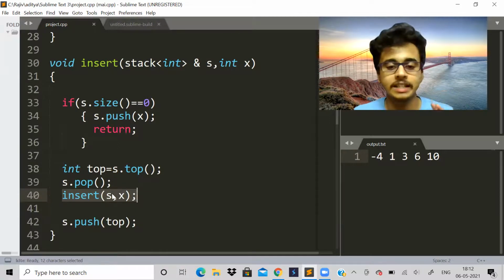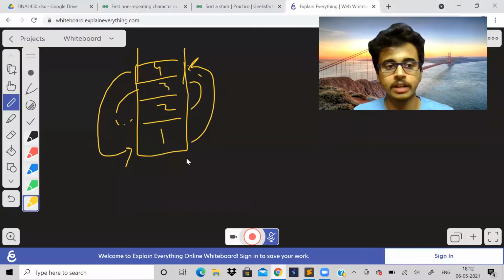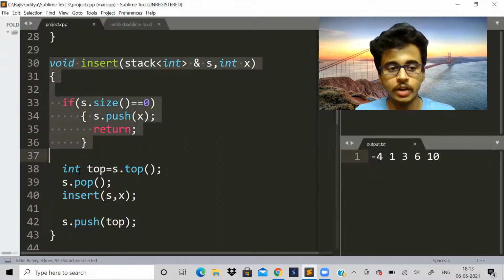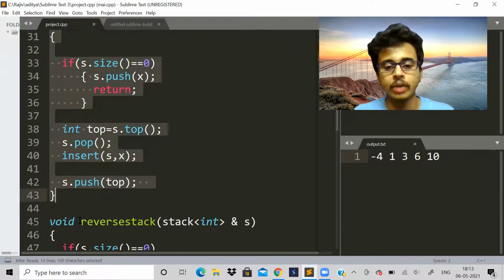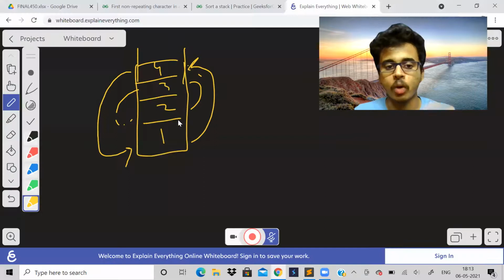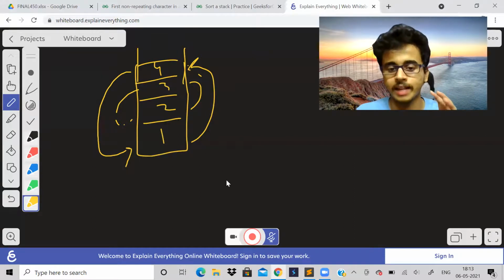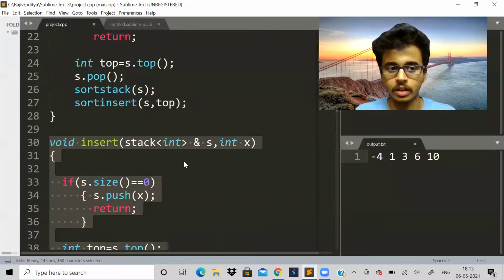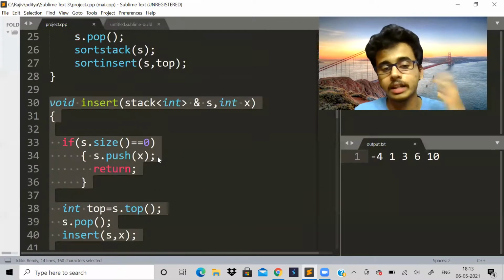See, this part is a little tricky because, and I can't explain clearly, this board is not enough. This board won't be enough. I have to perform so many iterations to tell you. So what I suggest is you just pause the video and look at this code and try to understand with this example as to what is exactly happening. I have given you the gist. You can rewind the video. I've given you the gist and you can understand what exactly is happening if you take some example. That was for reversing a stack.